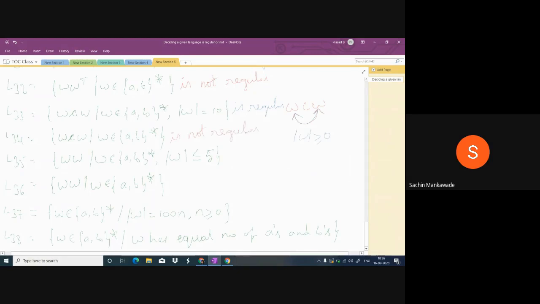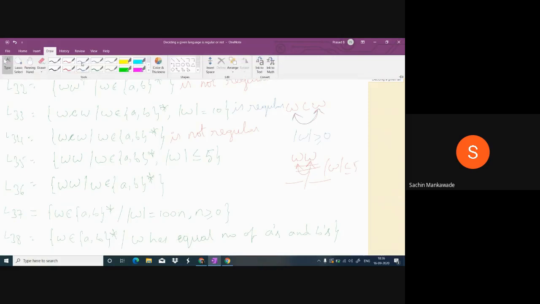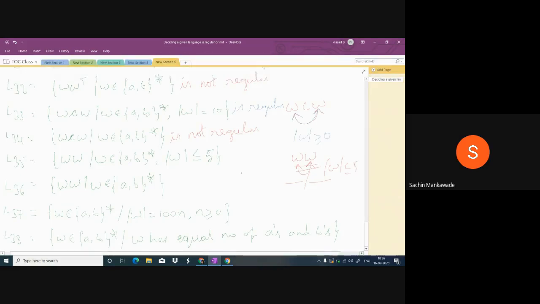What about 35? Again, the difference between 33 and 35: in 33 C is there, but in 35 C is not there. So the first of whatever, the second must be the same. So the relation is there, and that relation is finite. So every finite language is regular. This is regular.